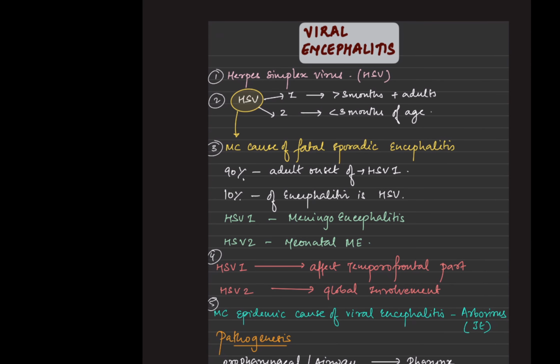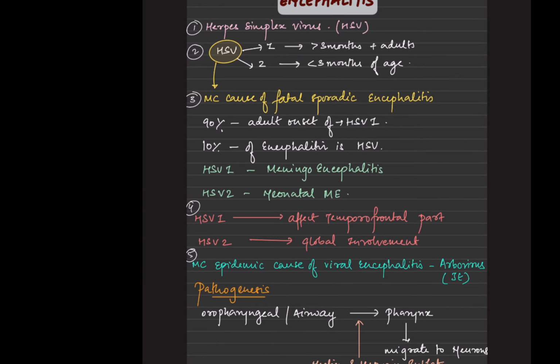It is the herpes simplex virus, which is important, and there are two types of herpes simplex. The first is seen in those more than 3 months of age, and in adults. If it is type two, it is seen in those less than 3 months of age. Now, we can say that it is the most common cause of fatal sporadic encephalitis.